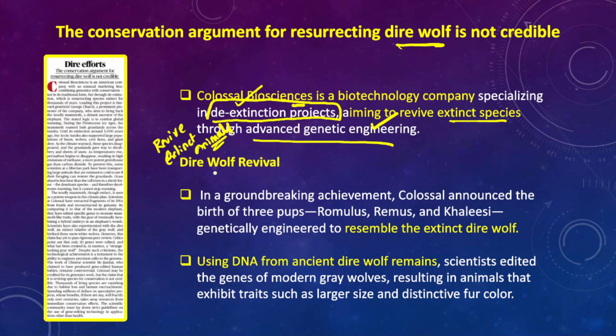So what exactly is a dire wolf and how has it been revived by the biotechnology company Colossal Biosciences? In a groundbreaking achievement, Colossal Biosciences has announced the birth of 3 pups: Romulus, Remus and Khaleesi. These are the 3 pups of the dire wolf revival, the dire wolf which is already extinct. In fact, it is a genetically engineered wolf which resembles the already extinct wolf.